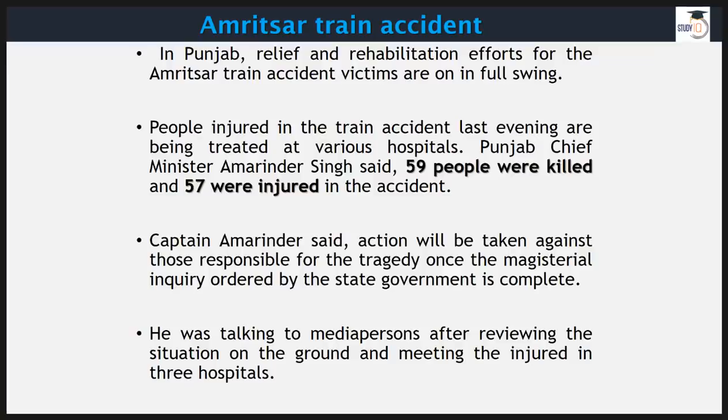Now let's move on to important news items. We are going to go through a couple of important national and international news items. Then we have one science and tech news item, and then we have some environmental news items as well.